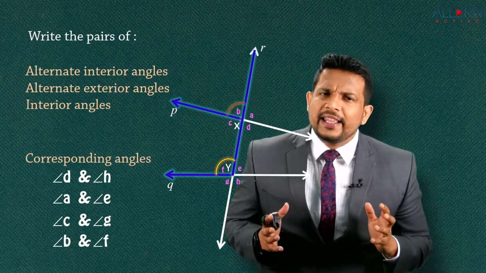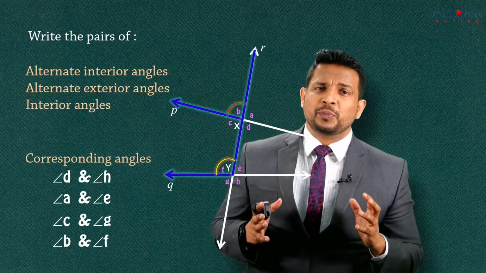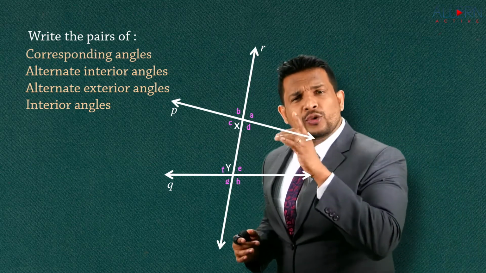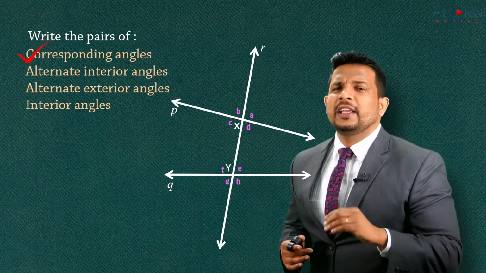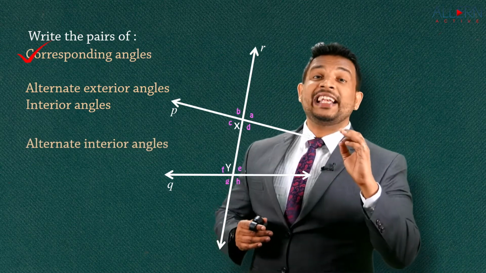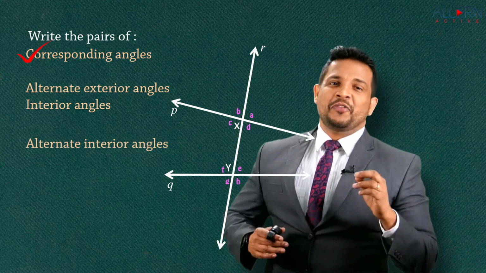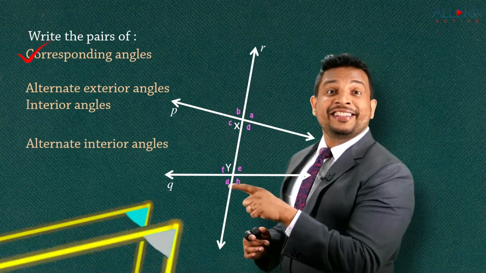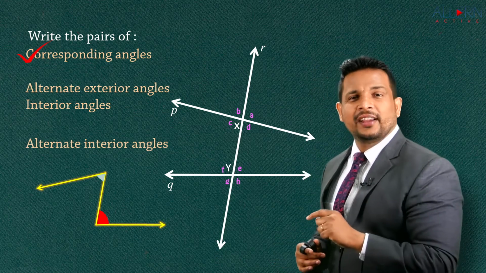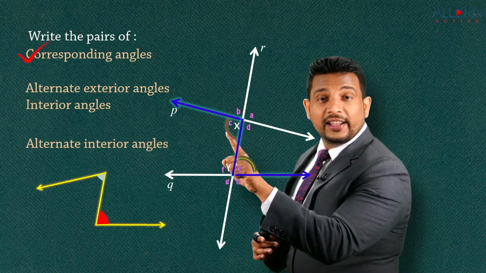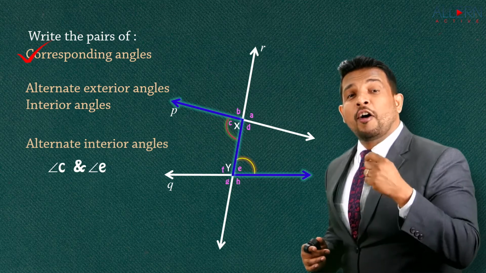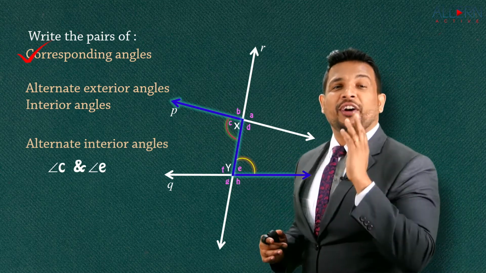Now, isn't that easy to identify the pairs of corresponding angles when two lines are intersected by a transversal? It's so very easy, right? Let's go on to the next one. So first one is done. Let's go for the next one. It is alternate interior angles. Now we know alternate interior. Which letter? We are talking about the letter Z. Identify that. You got the letter Z. See the angle. That is angle C and angle E. That is the first pair of alternate interior angles which we got.